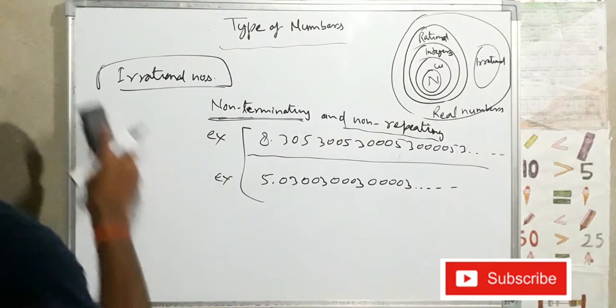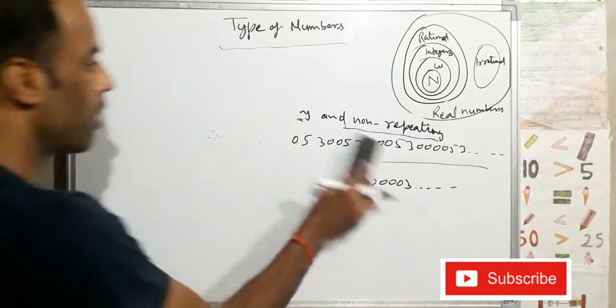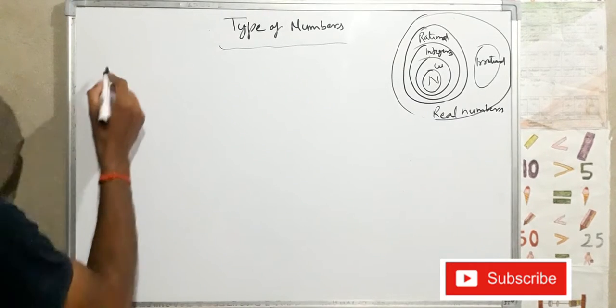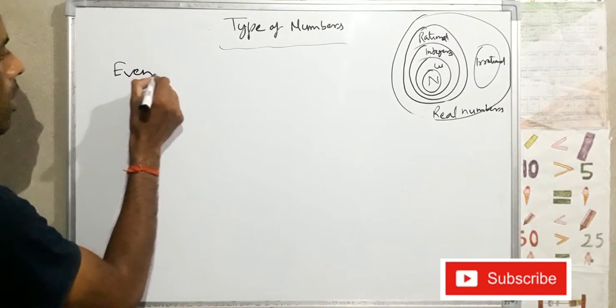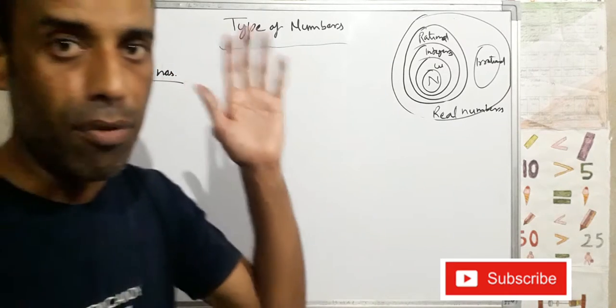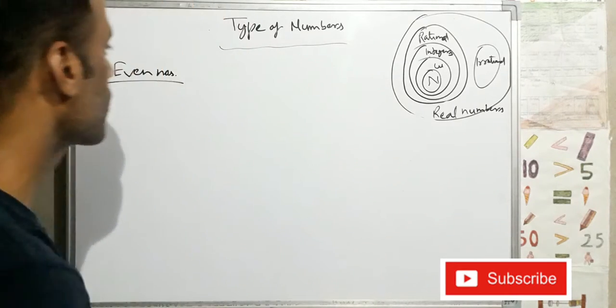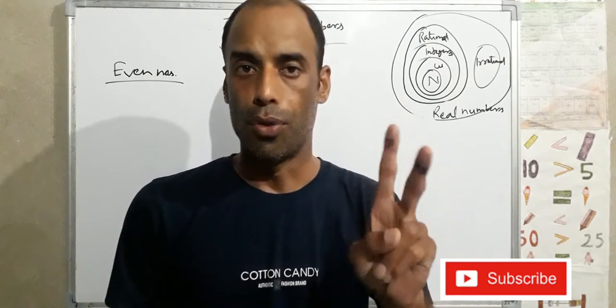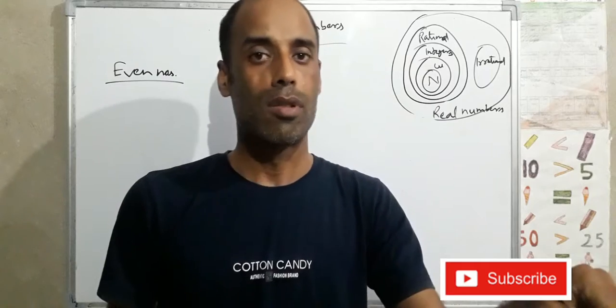Now next type of number is called even numbers. Even numbers means which are exactly divisible by 2.